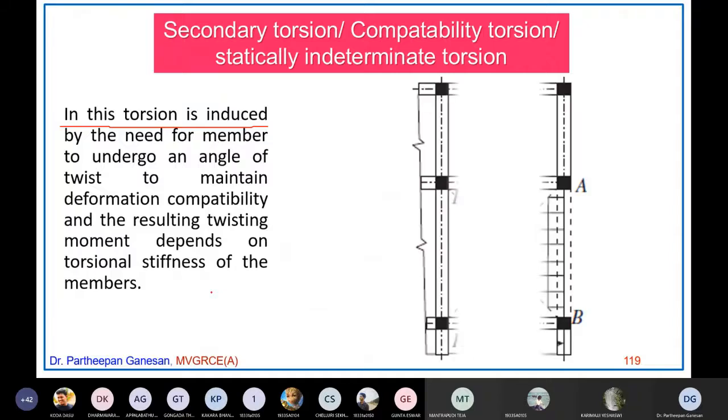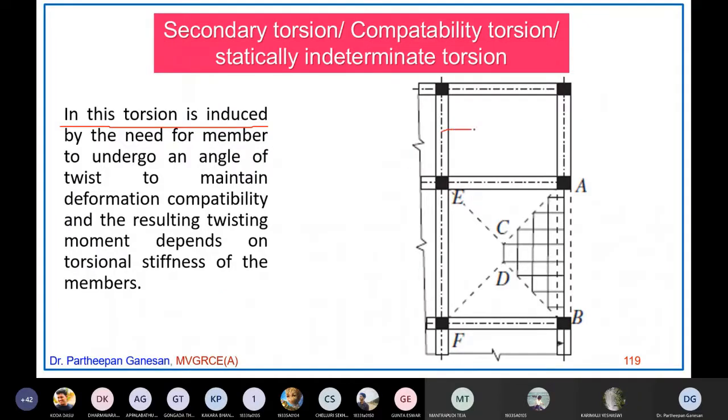What it means here is, suppose I have one secondary beam which is not supported by the column, but is supported on this beam. Let us say this is AF, and this is 1, 2. Now beam 1, 2 is resting on AF. AF is the primary beam, meaning the main beam, because it is going to transfer the load from this beam to itself, and from beam AF it transfers to the columns A and F.